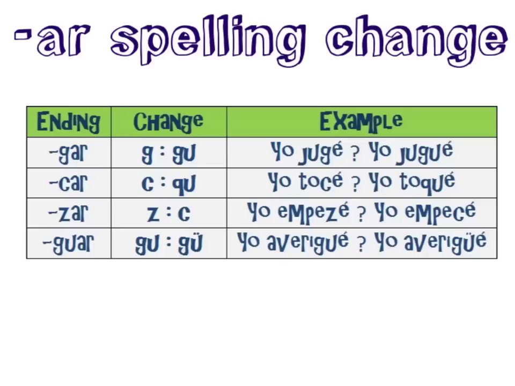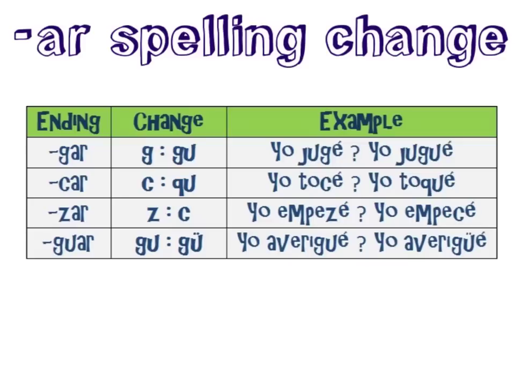The final spelling change occurs on GUAR verbs. And our example that we're going to use here is averiguar. And you can hear that the GU sounds like a gua there, almost a GW. So if we were to pronounce or conjugate the verb averiguar in yo form without a spelling change, it would be pronounced averigue.